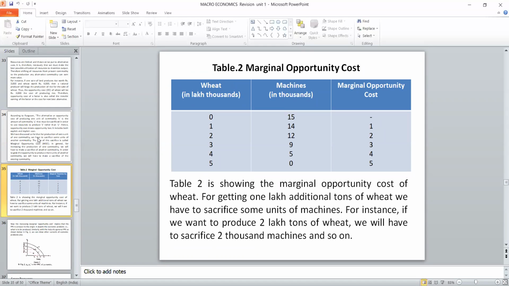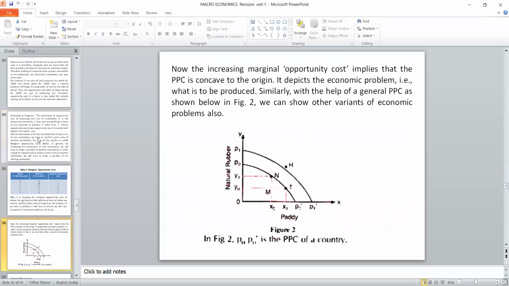For that, we can set another table using the difference from previous to next, how much we are increasing. When we plot this, we can get the possibility of production with the given two products and the available resources. When it moves to the right, it is nothing but we are using new technology or a new technique to improve the production.